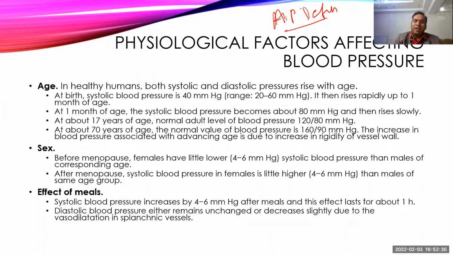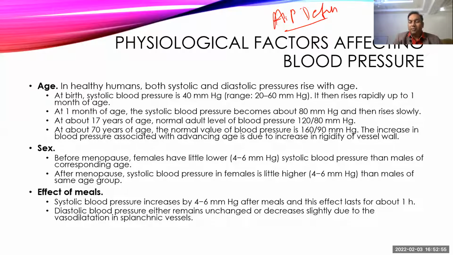Males have a little bit higher blood pressure compared to females before menopause. After menopause, females have a little bit higher blood pressure compared to males. Why? It is because of the estrogen.